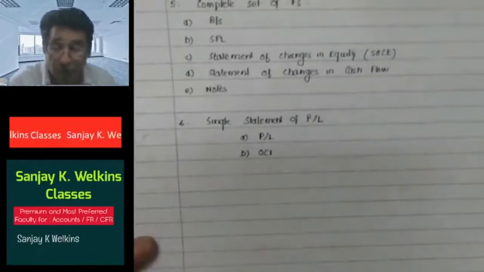Explicit and unreserved statement of compliance.